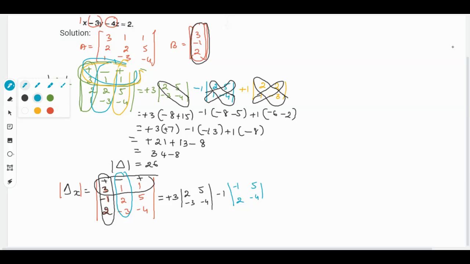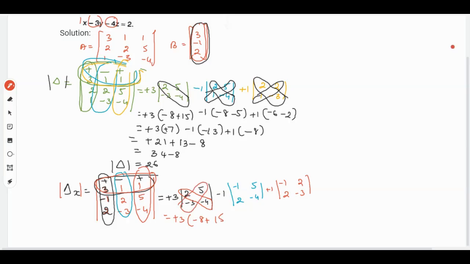Then if you take the third row and first column, we get plus 1 into minus 1 2 2 minus 3. So it will be plus 3 if you cross multiply: 4 2s are 8 minus into minus plus 5 3s are 15. Then minus 1 into minus plus 1 4s are 4 minus of 5 2s are 10. Then plus 1 into minus plus 1 3s are 3 minus of 2 2s are 4.